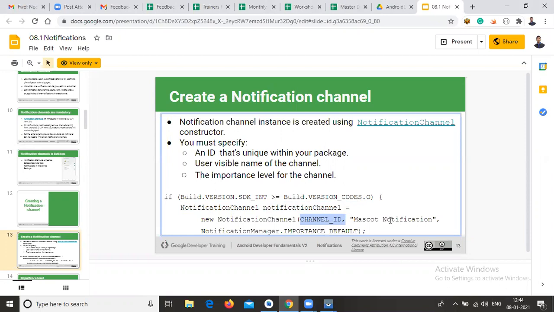You can write anything in this string parameter, even your name, but you should remember your channel id, because based on this channel id only we can execute our notifications. So in this notification channel you need two parameters: the first is the channel id and the second is a string. Both are strings, but the channel id comes from your package, and based on it we can display our notifications.